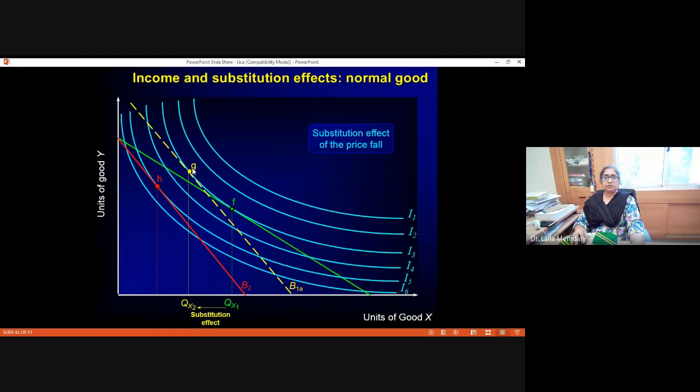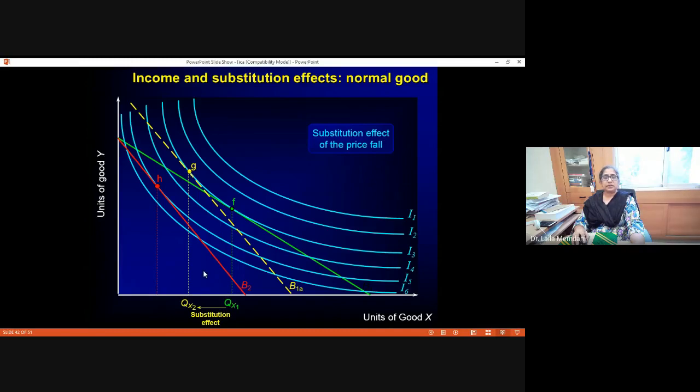Now, there is no equilibrium at point G. The movement from Qx1 to Qx2 is the substitution effect. So here what is happening is the consumer is substituting good Y for good X. You can see the movement from F to G. This is the substitution effect. Since good X has become costly now, it has become expensive, the consumer is substituting good X with good Y. So he will be consuming more of Y.